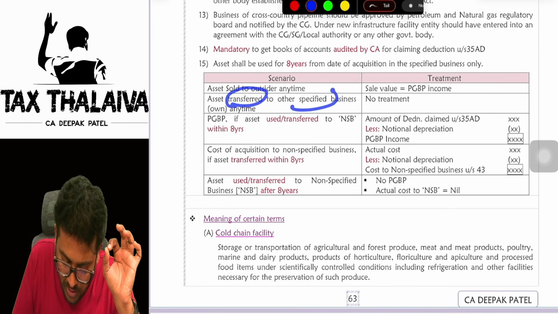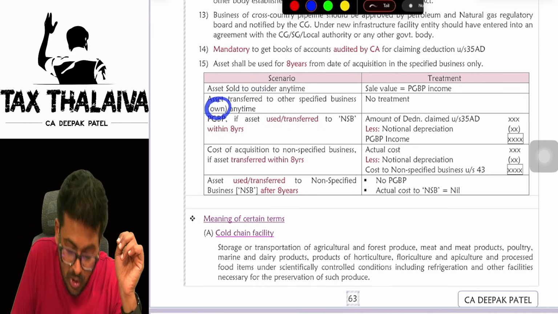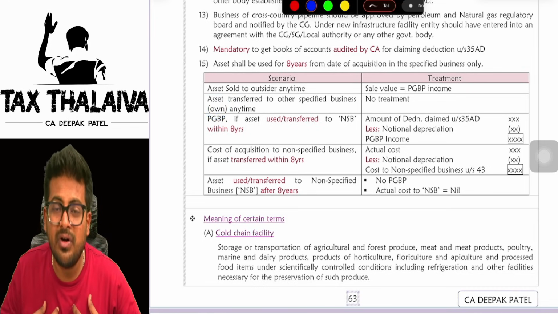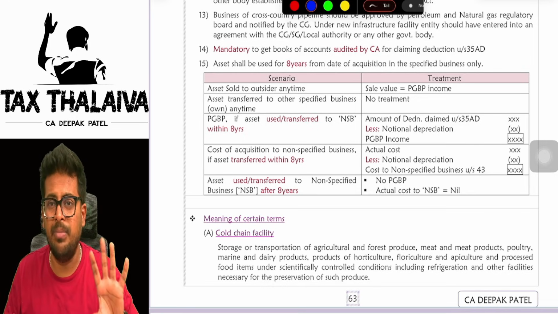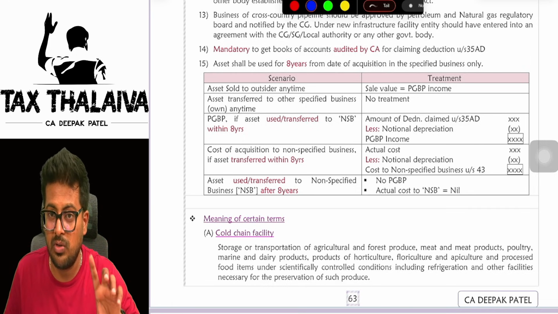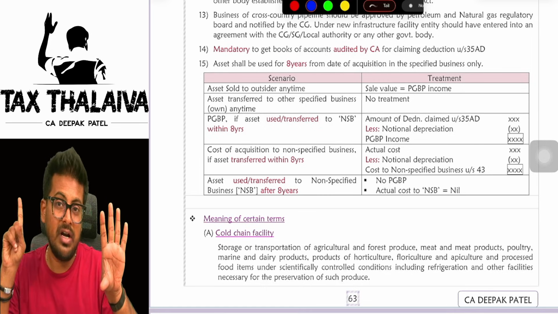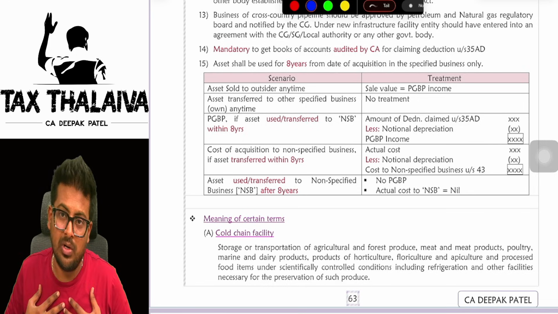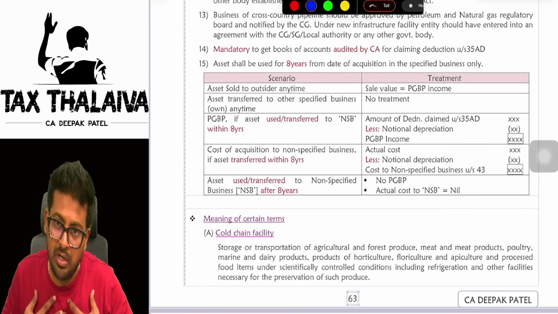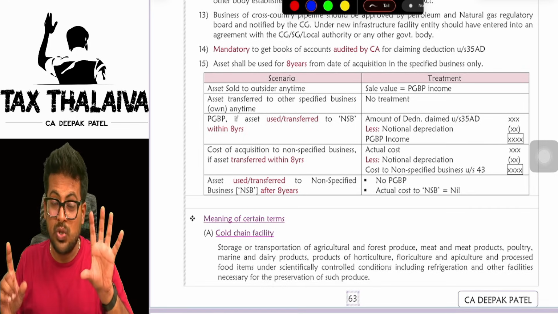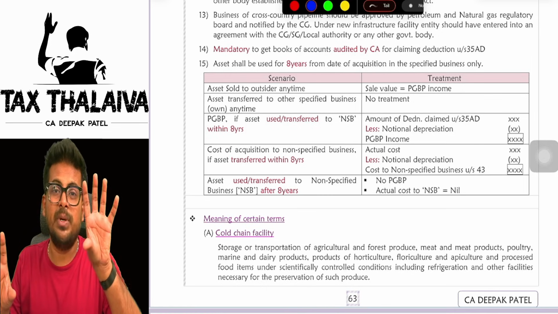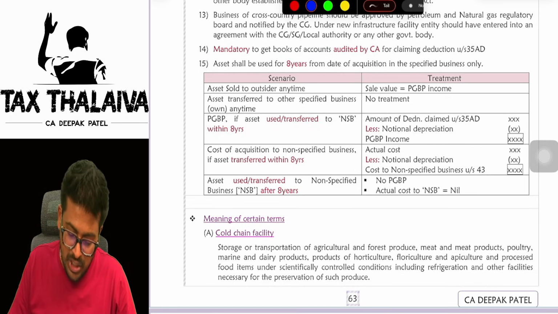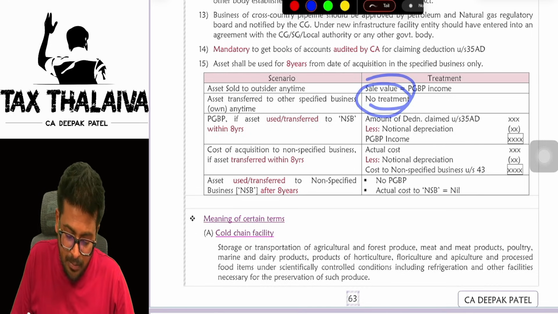You transferred the asset to another business which is also your own. Let's say for example, I have a five-star hotel, a specified business, no. I have a one-star hotel, is it a specified business? No. But both are owned by me only. My own five-star hotel, my own one-star hotel. So I'm transferring that asset from my own specified business to my own non-specified business. In that case, no treatment.